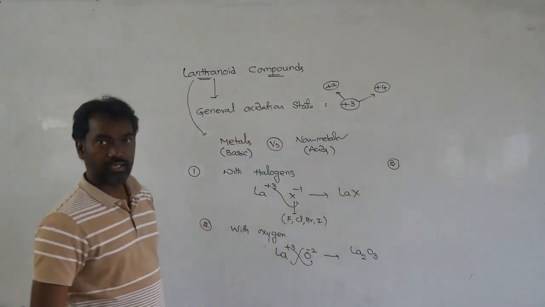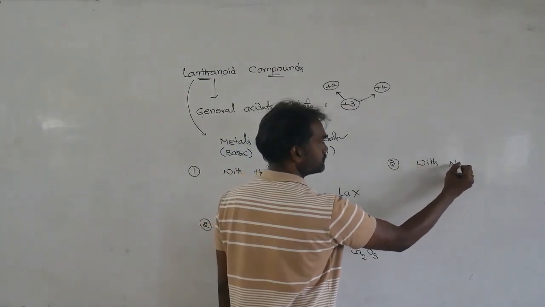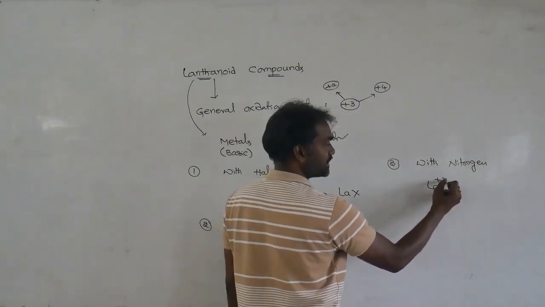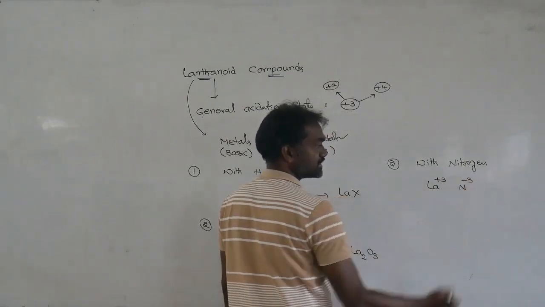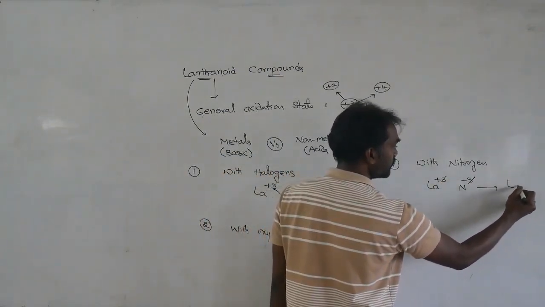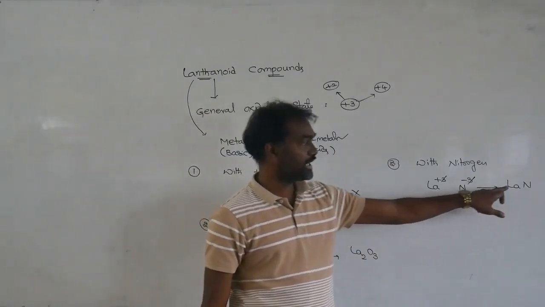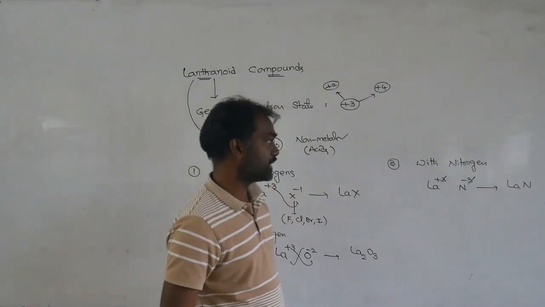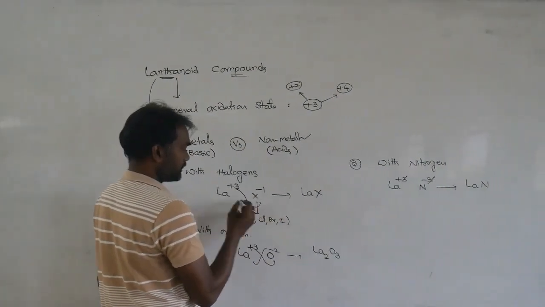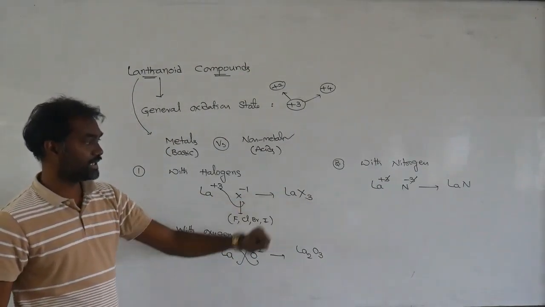Third, suppose you take nitrogen. The lanthanoid oxidation state is +3 and the nitrogen oxidation state is -3. So the 3 and 3 cancel, and you get lanthanoid nitride, with the formula LaN.